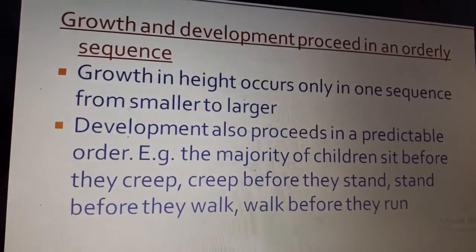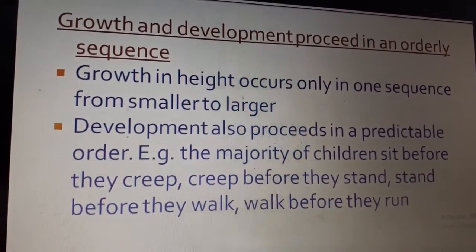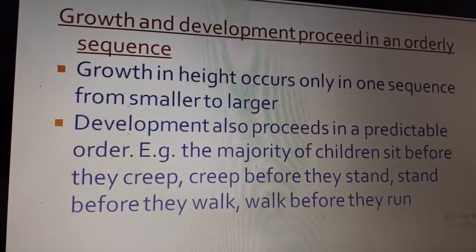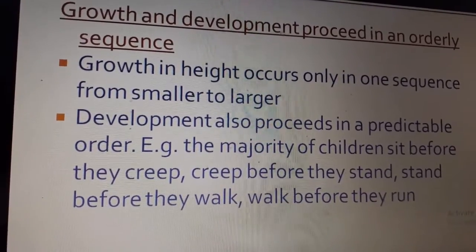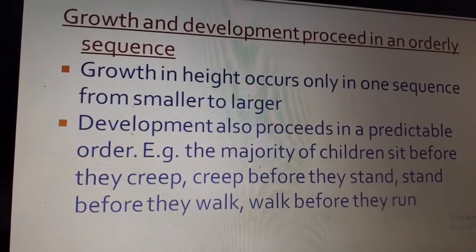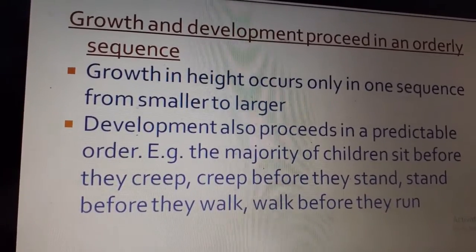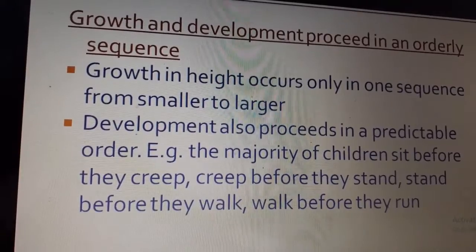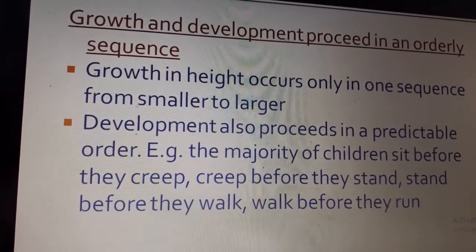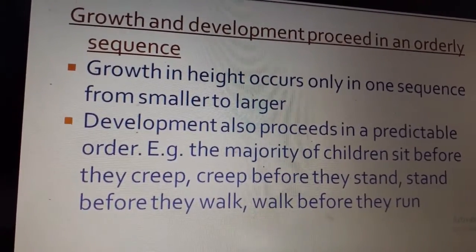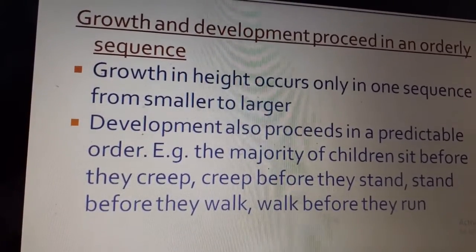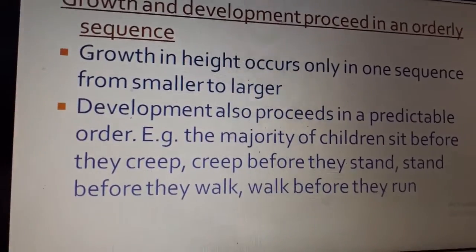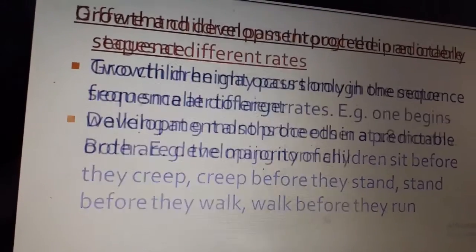Growth and development proceed in an orderly sequence. The meaning is, for example, growth in height occurs in only one sequence, from smaller to larger. It does not suddenly stop. So it starts in an orderly sequence. For example, if you see the development, the child starts to first sit before they creep. Slowly after they start sitting, they start crawling and creeping, and then they start standing, and then they walk, and then they run. So it occurs in an orderly sequence.